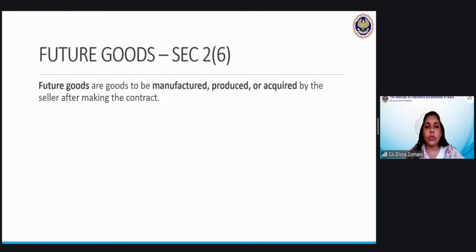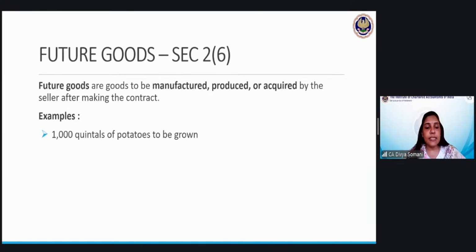Future goods are the goods to be manufactured, produced, or acquired. These are the 3 terms. So either those goods will be manufactured, or those goods will be produced, or they will be acquired. Acquired means you will acquire it from someone and then sell it to the other person. So it all depends how the contract terms are done.